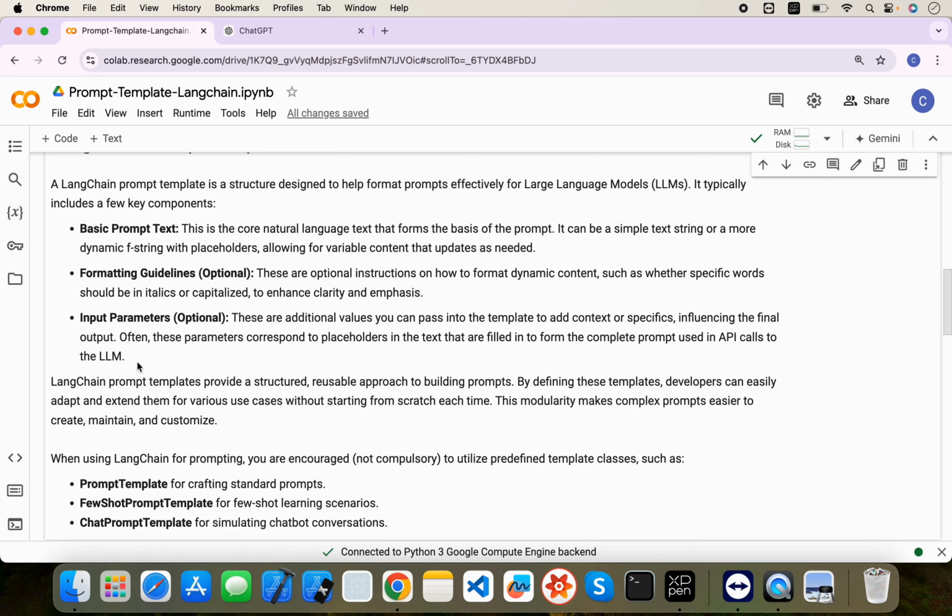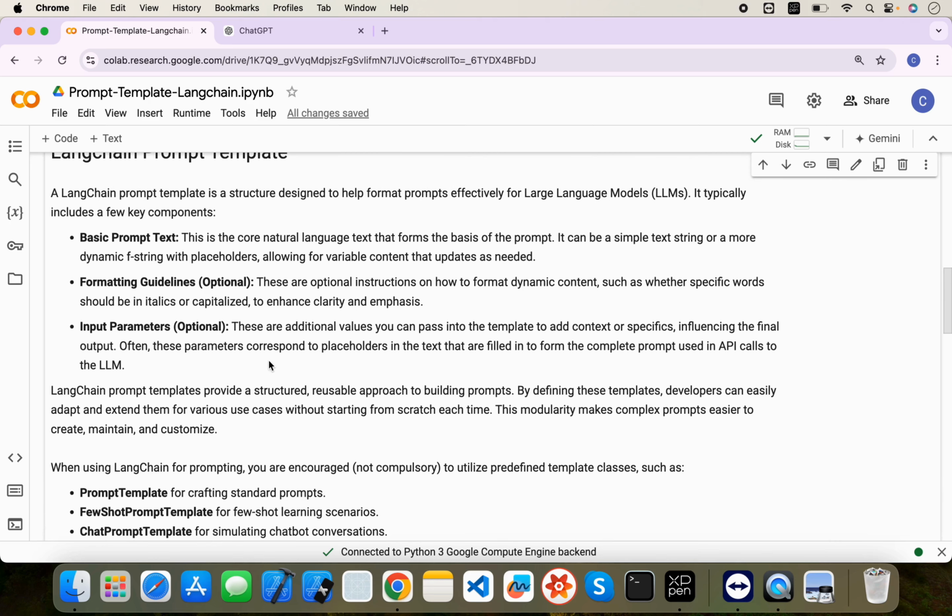So it could be a dynamic prompt. For example, if you are using chaining, two models chained, the first model's output will go as an input to another LLM, right? At that time we also require input parameters. These are the additional parameters we will pass, like context you can pass in the prompt. For each question the context should be different, so your prompt should be dynamic and take the input parameters dynamically.